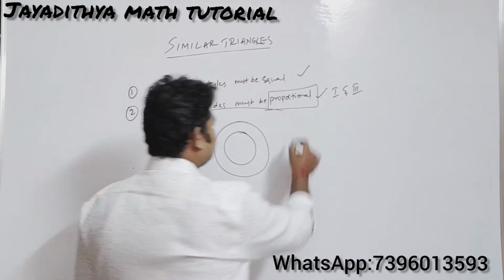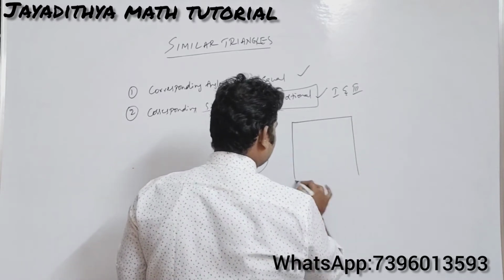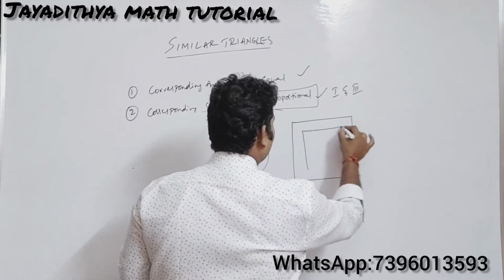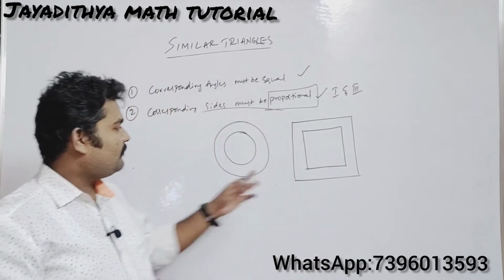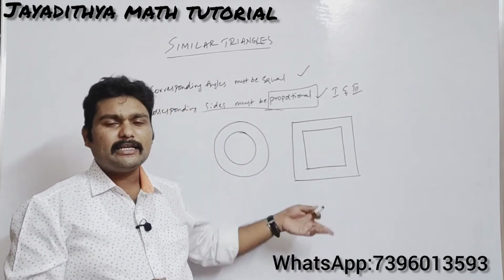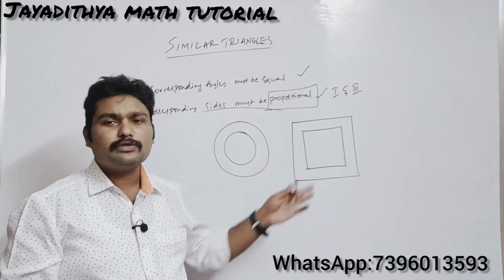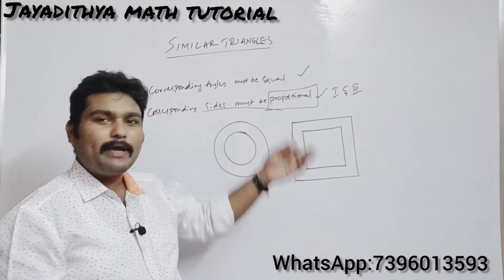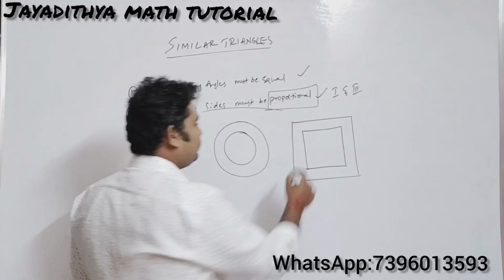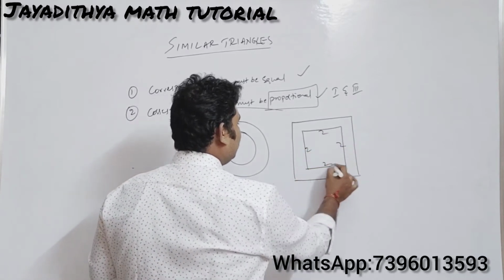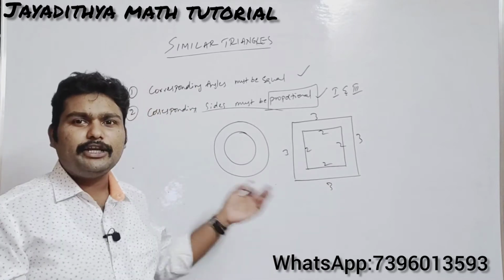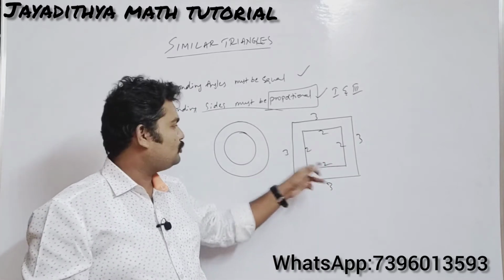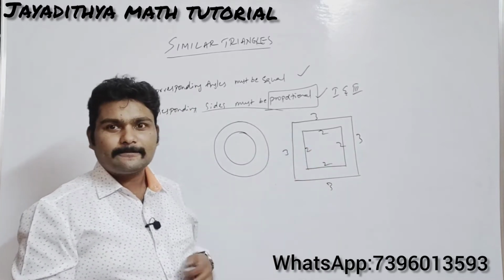And if you take squares, always the squares are similar. Why? Because if you take the ratio of any two corresponding sides, it will always be equal, since in a square all the sides are equal. For example, if I take the dimensions as 2, 2, 2, 2 and 3, 3, 3, 3, any ratio of corresponding sides will be the same: 2 by 3, 2 by 3, 2 by 3 and 2 by 3.